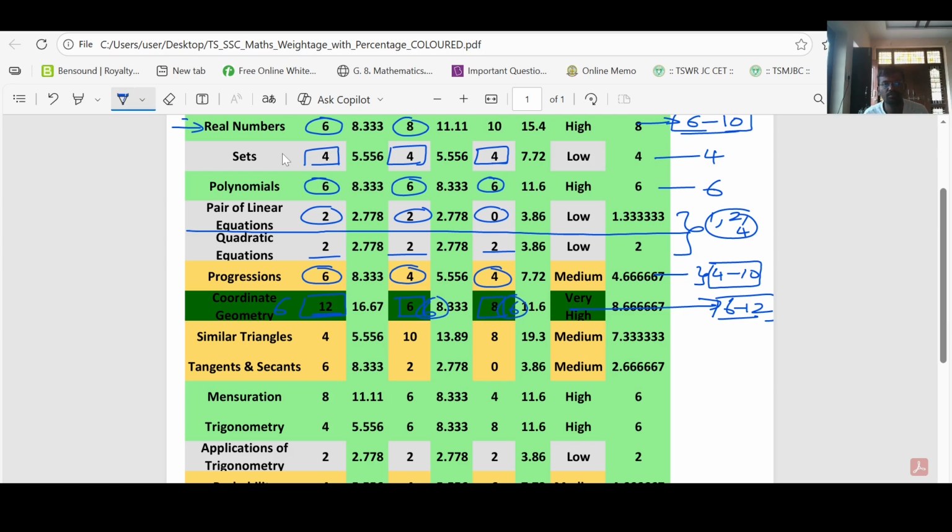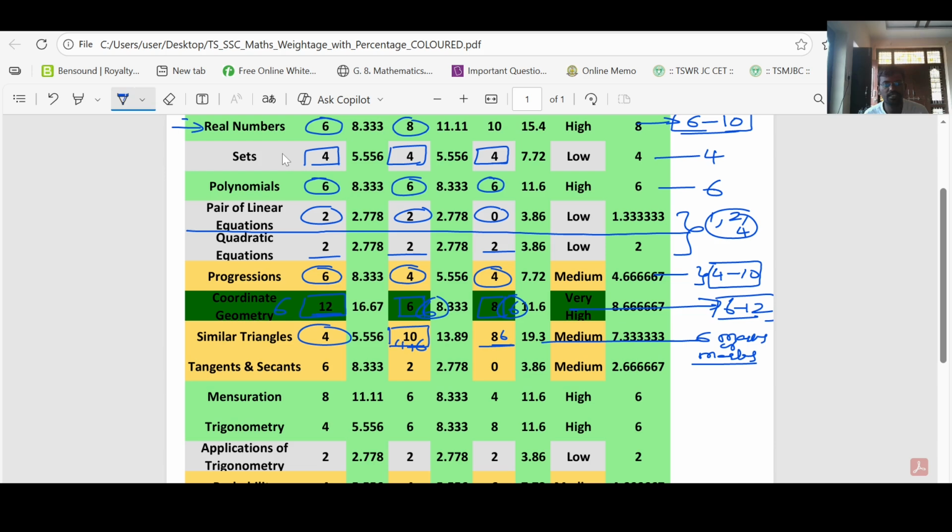Every year. Similar triangles. In 2025 you got 4 marks. In 2024 you got 10 marks. That means from similar triangles, a 4 marks and a 6 marks question. And then in 2023, a 2 marks and a 6 marks question. That means you are going to get a definite 6 marks question or 4 marks question from this chapter.